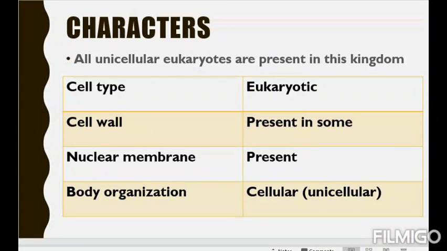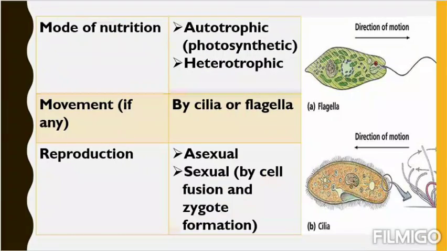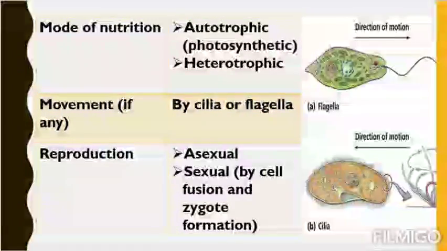Then body organization. We know that they are unicellular. That means in one cell they complete all their metabolism, all their functions. So they are cellular. They don't go to the tissue level. They are limited to the cellular level only. So these four characters are: cell type eukaryotic, cell wall present in some or most of the members, nuclear membrane obviously present as they are eukaryotic, and body organization is cellular because they complete their whole body functions in a single cell. Now let's see what are the modes of nutrition.